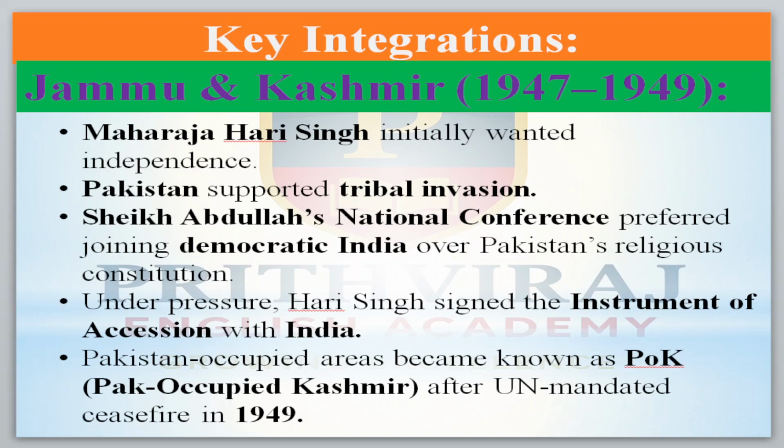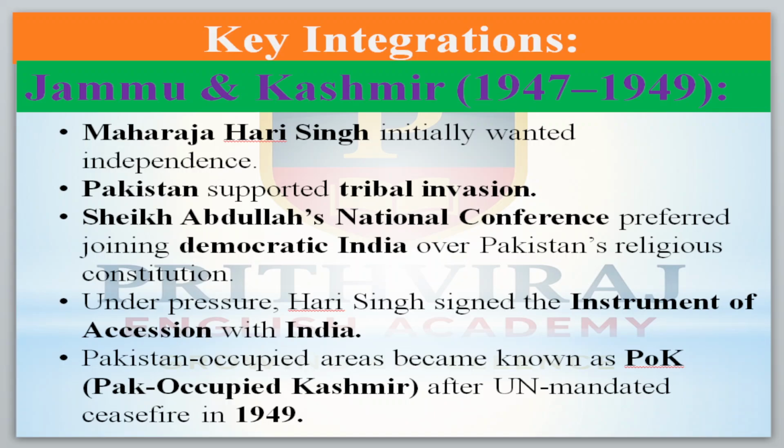So now come to the third state, Jammu and Kashmir, 1947 to 1949. Jammu and Kashmir was ruled by Maharaja Hari Singh. In the beginning he wanted to be independent, but after some time Pakistan supported a tribal invasion there, with riots and crisis.